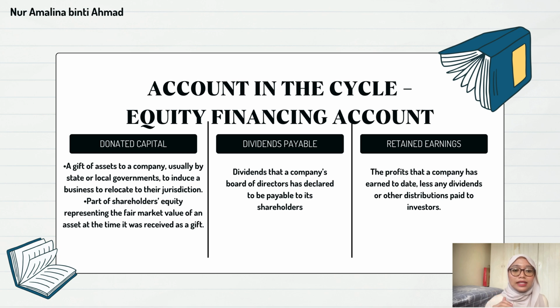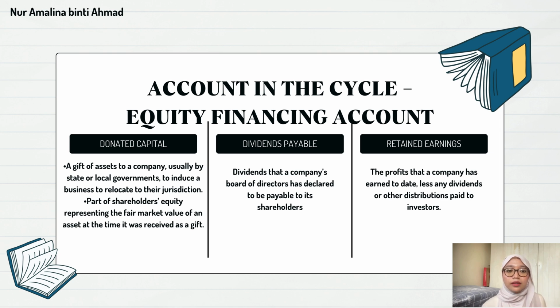So what can we as an auditor do is we can send a confirmation request to the banks and other lenders to verify the loan balance, interest rate, payment schedule, and any other terms of the loan payable. Next one, dividend payable, that a company's board of directors has declared to be paid to its shareholders. The last one, for the equity financing account, is retained earnings.